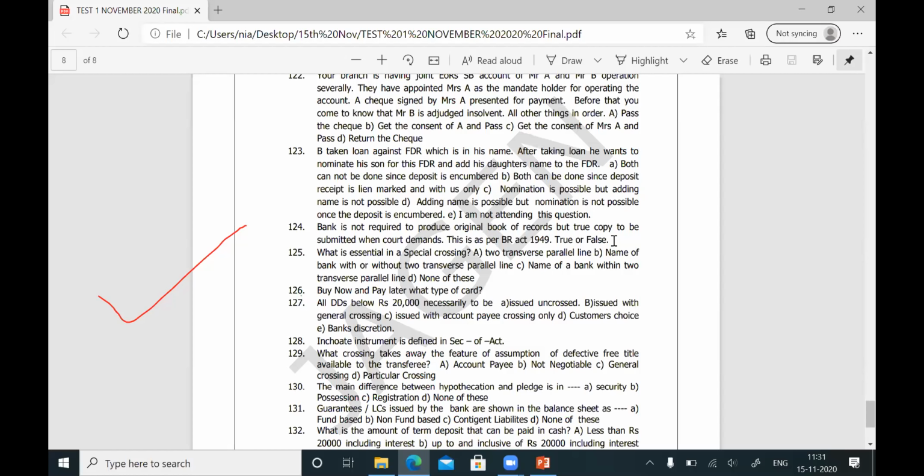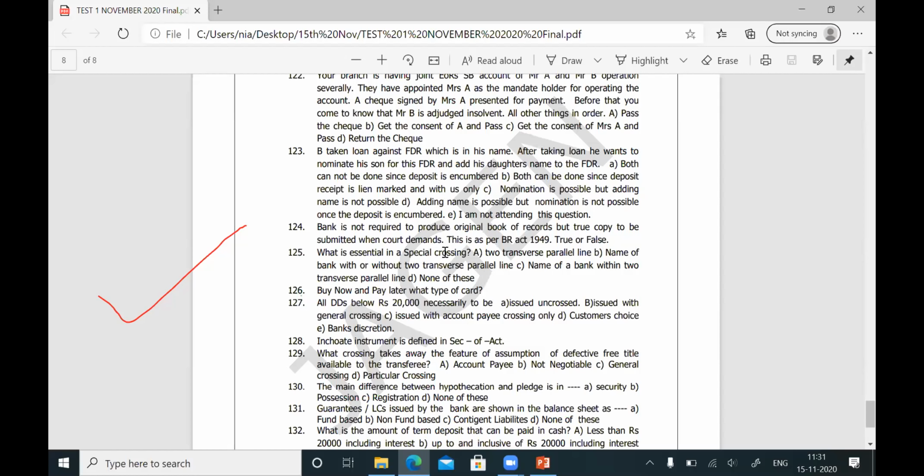The correct answer for the question is Bankers Book of Evidence Act. Question number 124: Bank is not required to produce original book of records, but a true copy to be submitted. The answer is false. This is as per the Bankers Book of Evidence Act. Then question number 125. With this question, we are going for the break.